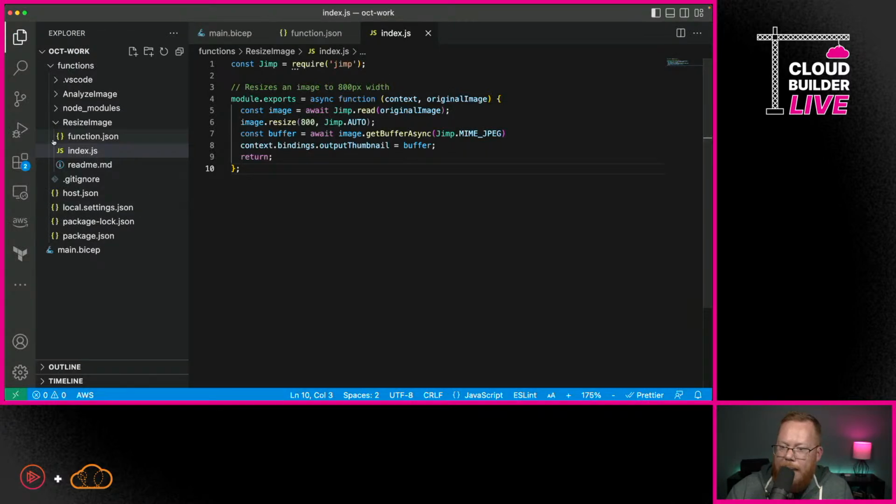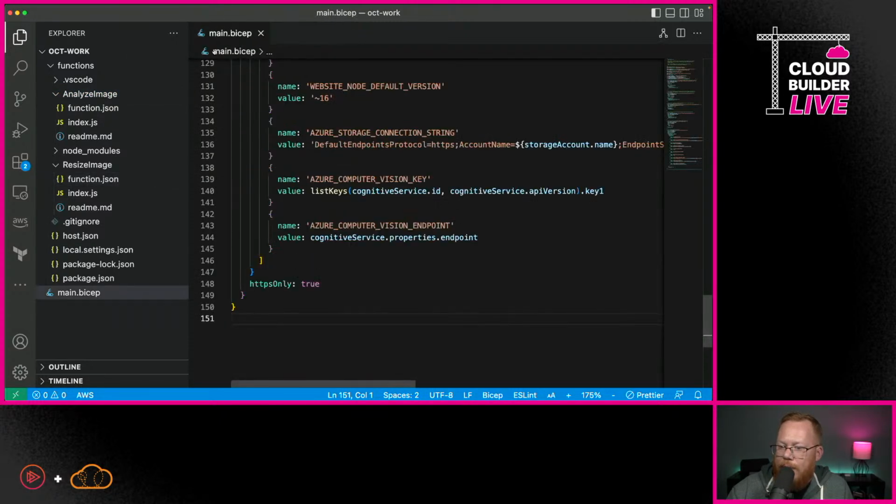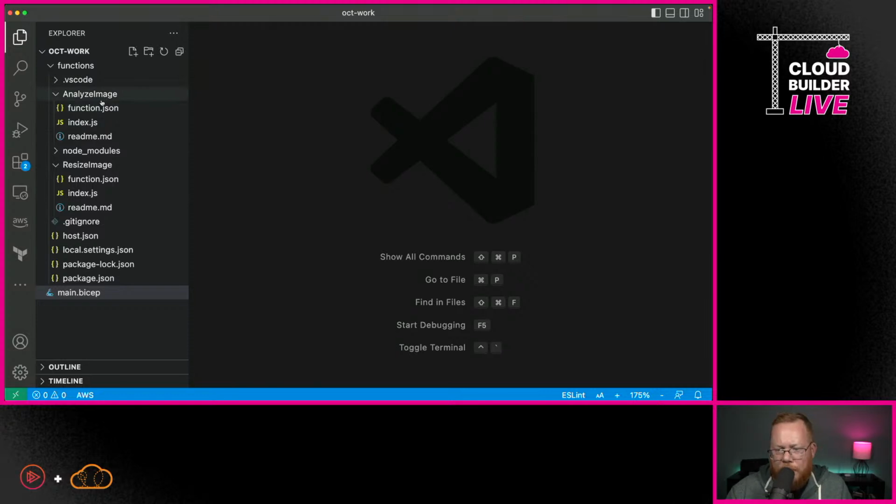So now if I come back, you'll see that Analyze Image is also now a function that we have at our disposal. So here we go. We've got function, index.js, all the stuff that we had before. We're just going to have this with a new function. So I'm going to close out these two files, or actually I'll just close out everything that we had before.